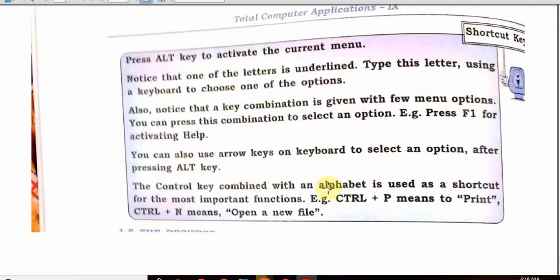I am closing this. Now check this point, press ALT. ALT is actually the alter key to activate the current menu, and you can also use CTRL. CTRL means control. CTRL plus N means open a new file or new tab. CTRL plus P means anywhere you can print a particular document.